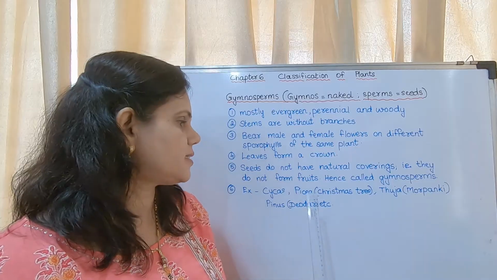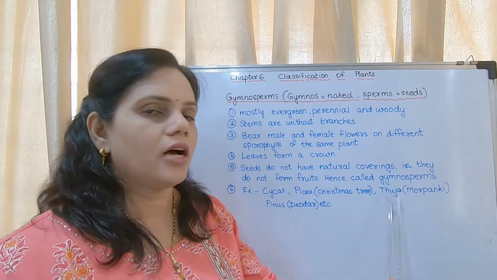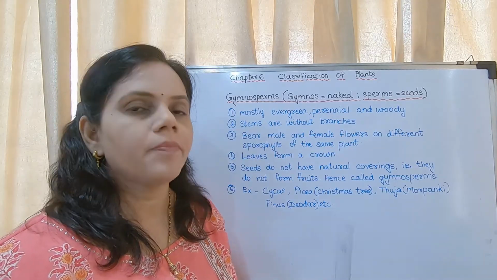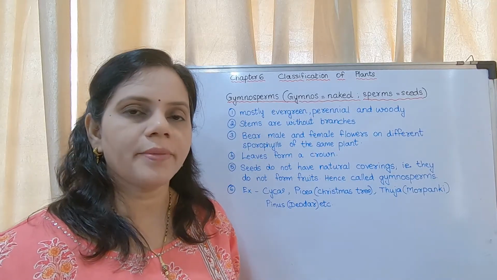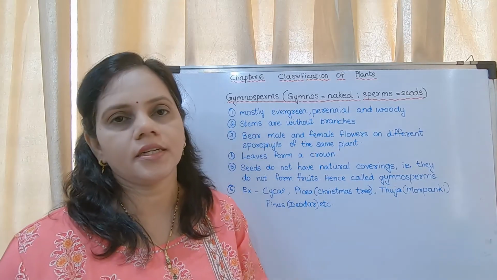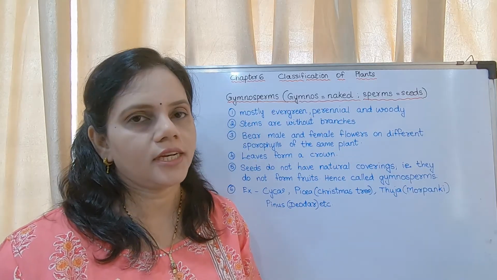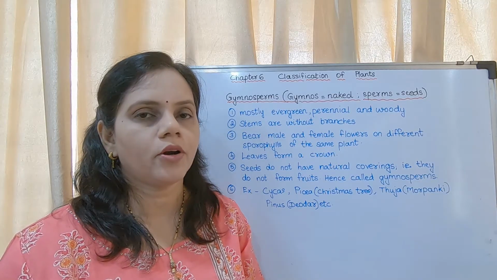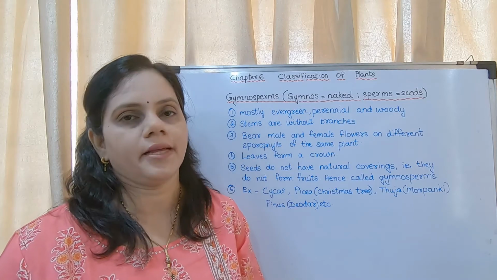Examples: Cycas, Picea, that is the Christmas tree, Thuja, Morpankhi, Pinus, Deodar, etc. While studying the examples, you have to study all the names, because they could ask it as an odd man out question. While writing the characteristics, it is compulsory to write a minimum of 2 examples.